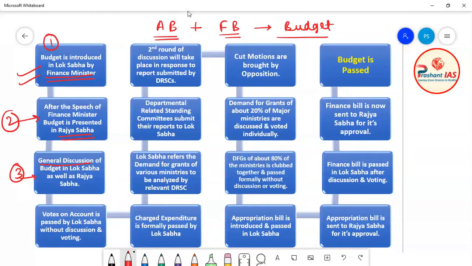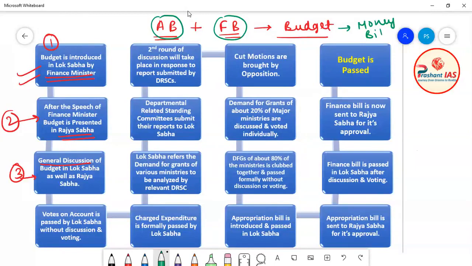Now friends, do you remember that I taught you in the last class that the appropriation bill is a money bill, and the finance bill is also a money bill? If the budget is made up of both the appropriation bill and the finance bill, and both are money bills, then we can say that the budget is actually a money bill.